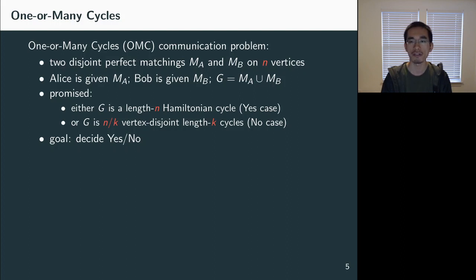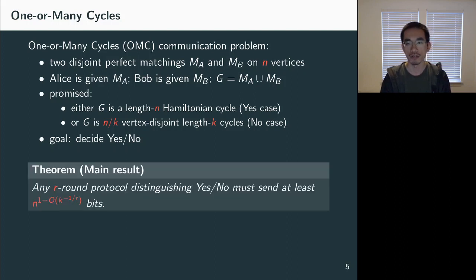The goal of the communication game is to decide whether we are in the yes case or in the no case. Intuitively, this is a very large gap. For constant k, this is probably the largest possible gap between many short cycles and a few long cycles. So intuitively, this would mean that it's easy for algorithms, making our lower bound stronger. Formally, we prove the following theorem for this communication problem. We prove that any r-round communication protocol distinguishing yes and no must send at least n to the 1 minus k to the minus 1 over r bits.